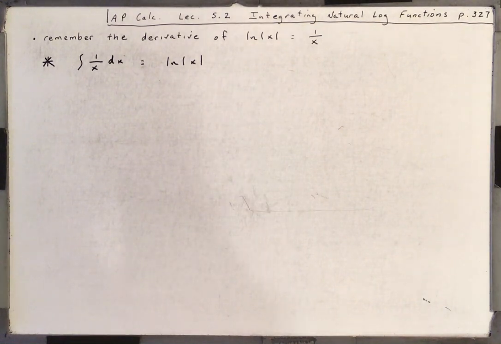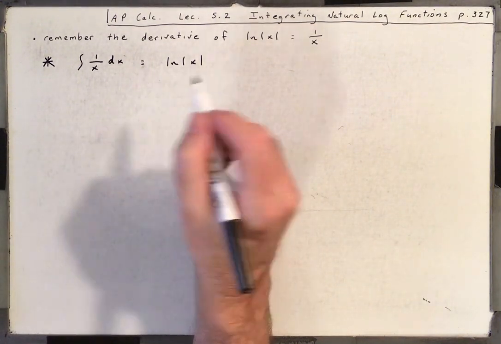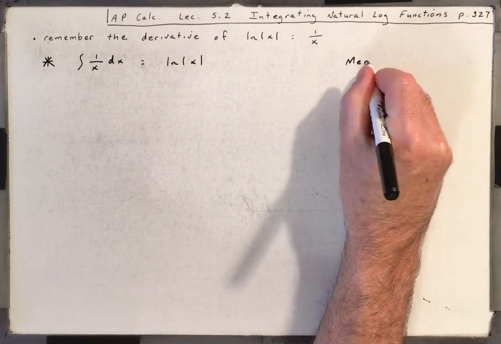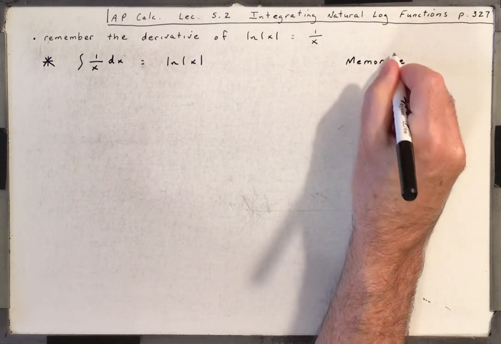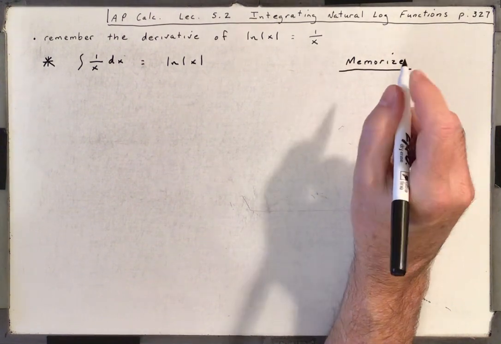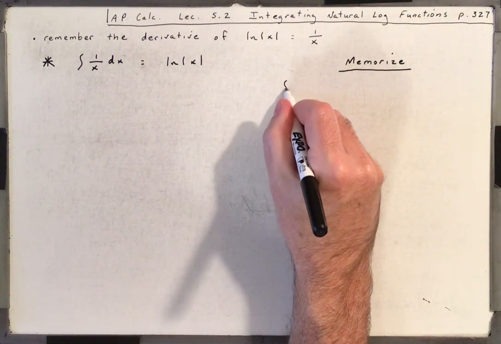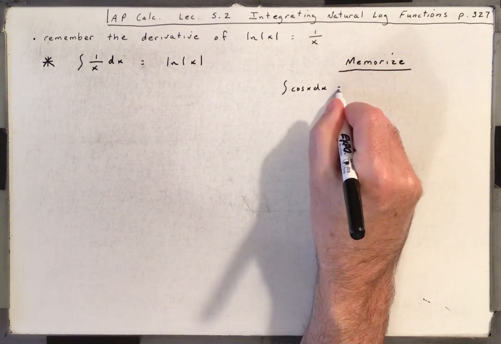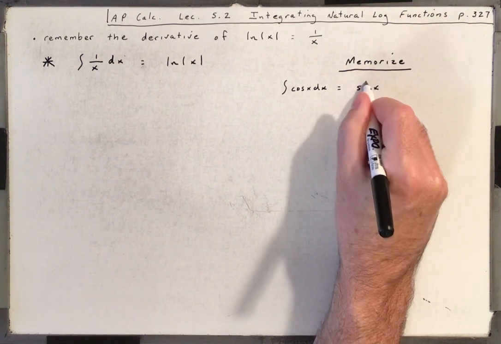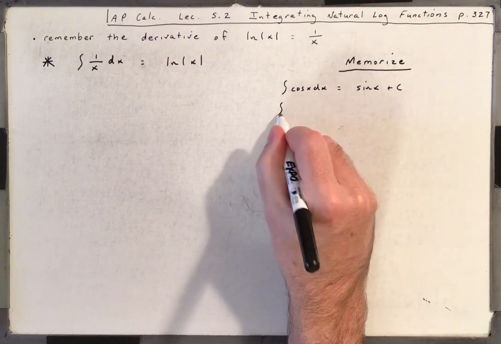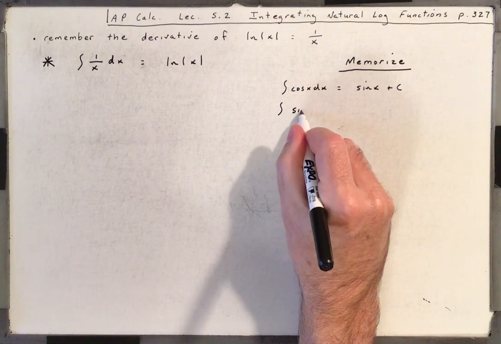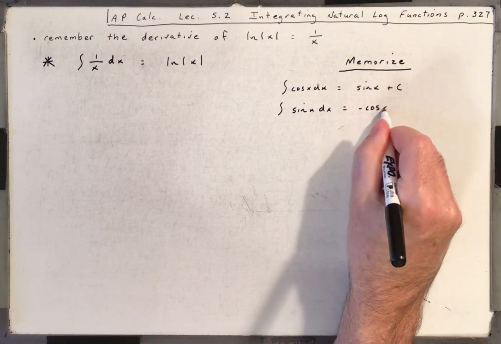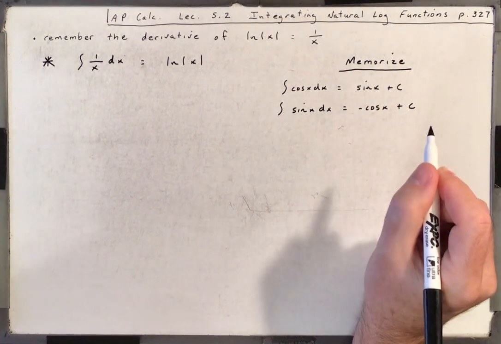Okay, so we've got some trig formulas for you to memorize. So I'm going to put those over here. So you already know that the antiderivative of cosine x dx is just sine x plus c. And the antiderivative of sine x dx would be minus cosine x plus c.